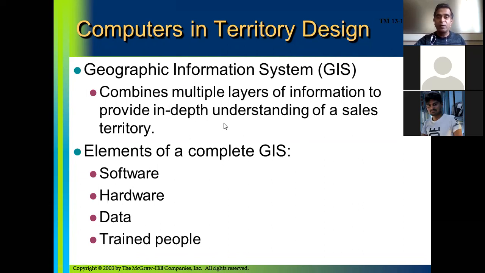Such information is fed into the system, and the system generates a tentative territory, but in the end the manager has to take a call.